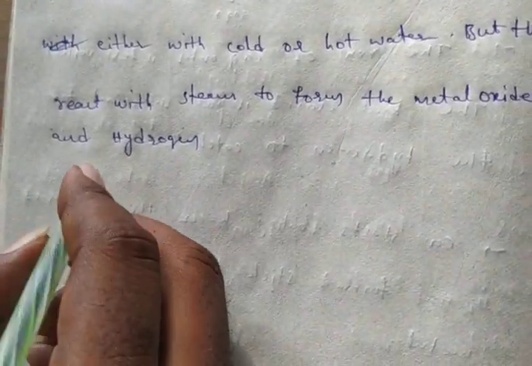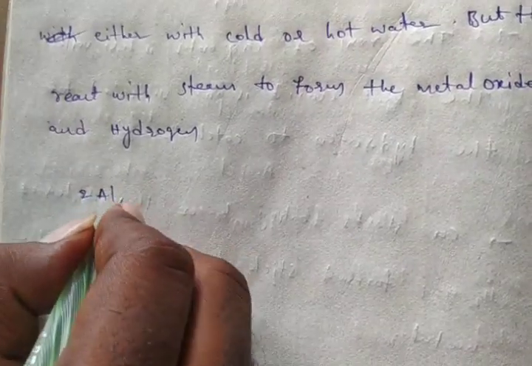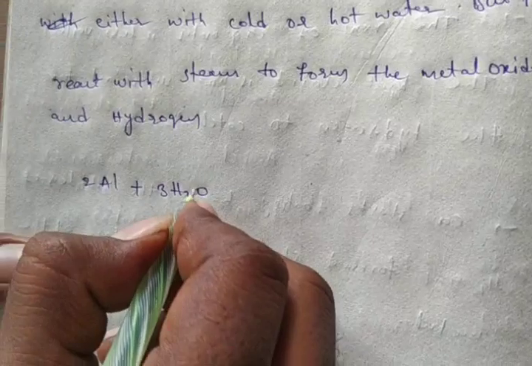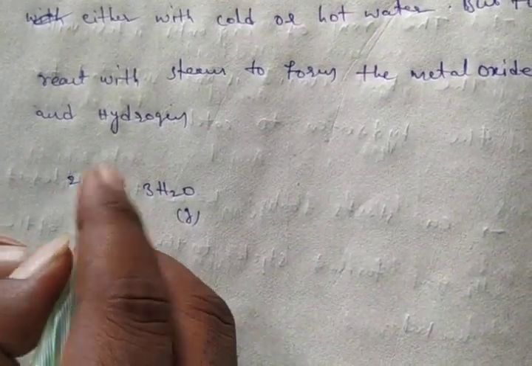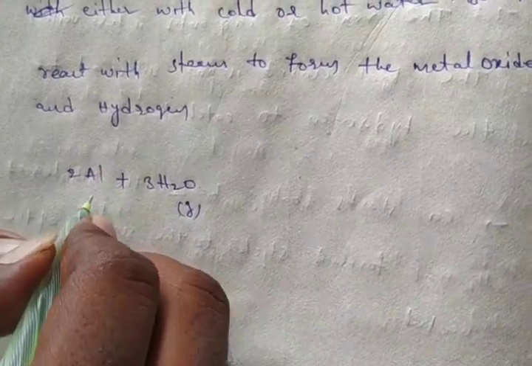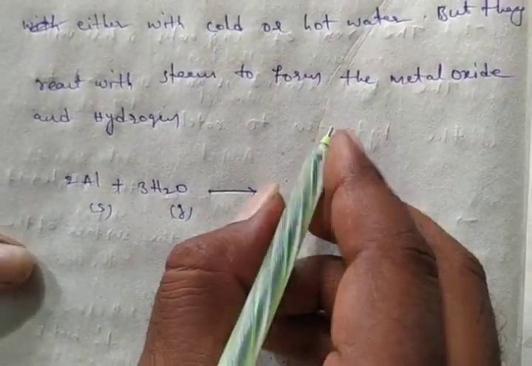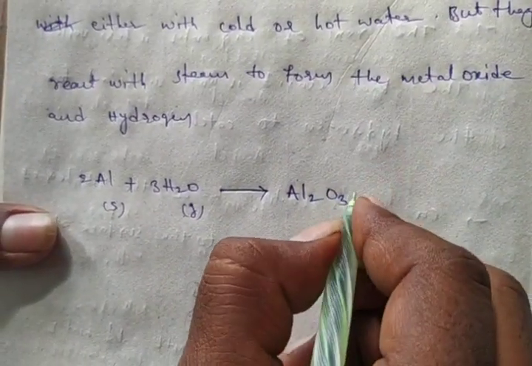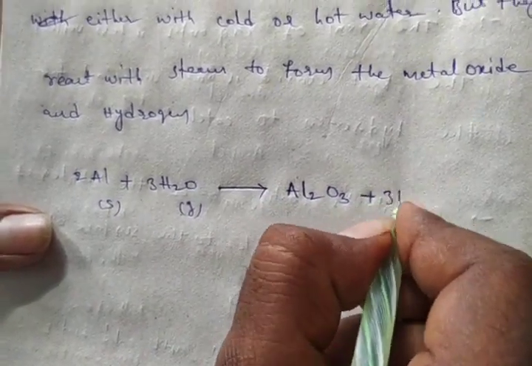Okay, so we have to check by the equation. Aluminium is reacted with steam. Steam means it is a gas; before that, water is a liquid, here a gas. Aluminium is a solid, and gives rise to aluminium oxide, Al2O3, plus hydrogen.